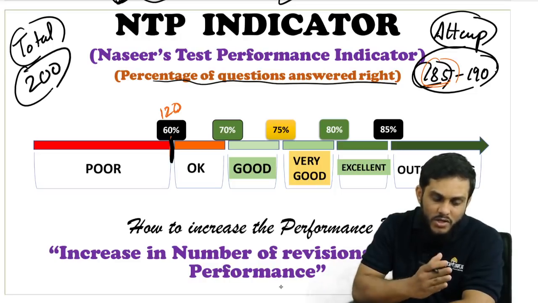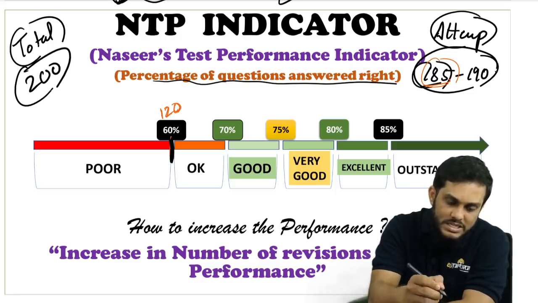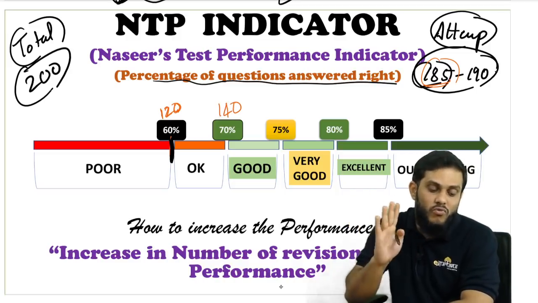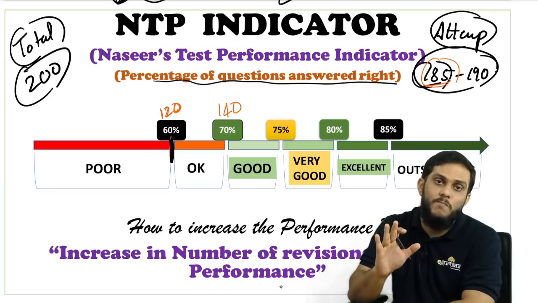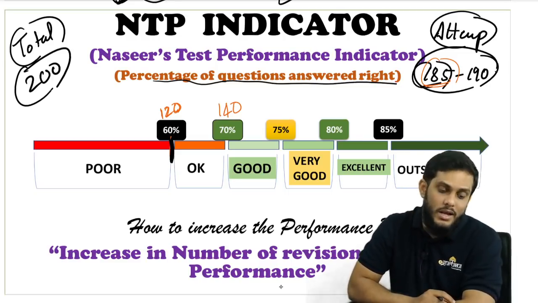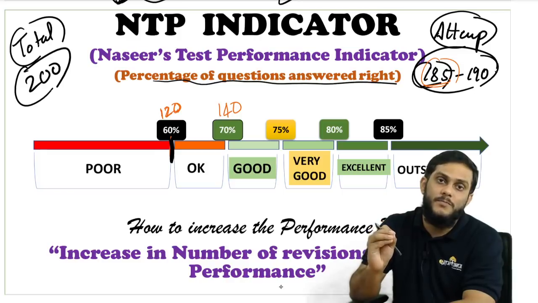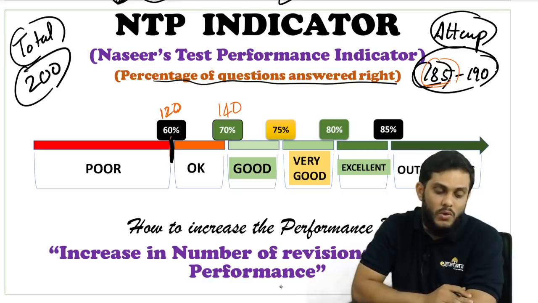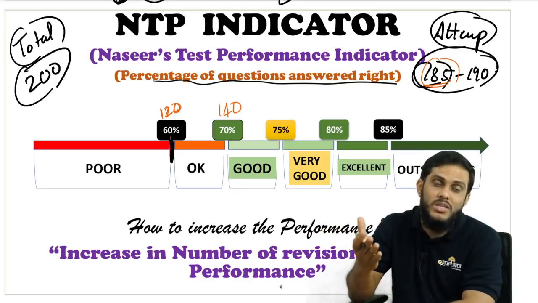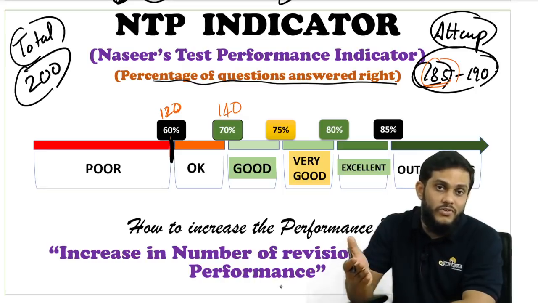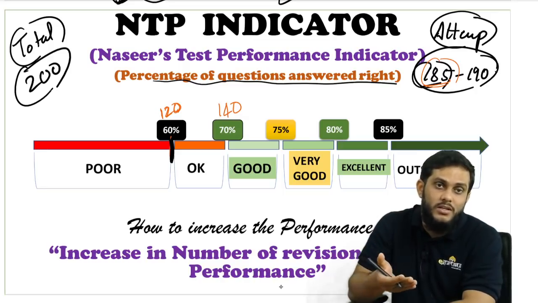Then 60 to 70%. 70% means 140 questions. So 120 to 140 questions is an okay level. You are in the competition, you are going to get a rank. I am not going to tell you that is a good rank, but you are going to get a rank for sure. That will be within 25 to 30,000, maybe 20,000, 19,000, 18,000.